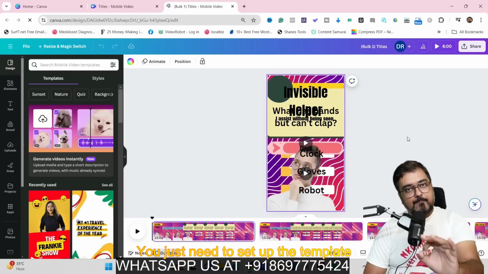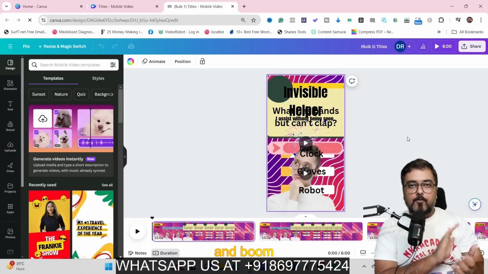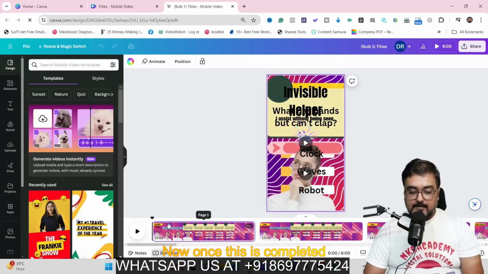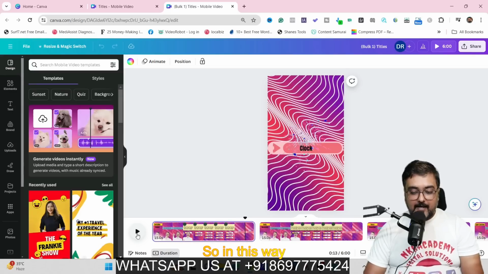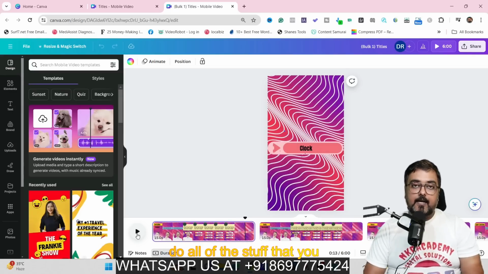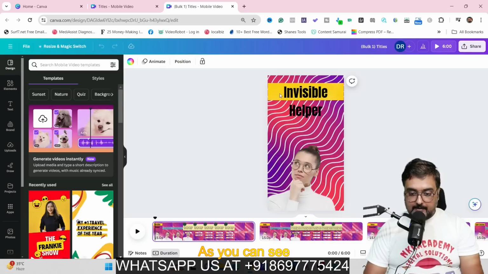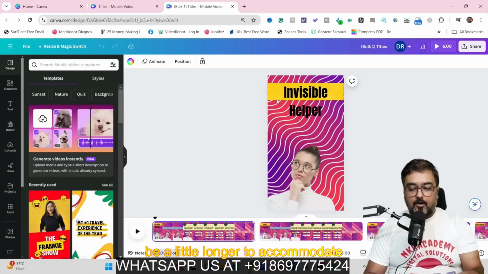You just need to set up the template once, then connect the data source and boom, Canva will do all the stuff for you. So with that being said, that's how it is done. Now, once this is completed, let's play this and see how it works. So amazing. So in this way, you can go ahead and actually do all of the stuff that you want to. Now, what we could have done is probably on this first part, as you can see, the invisible headline could be a little longer to accommodate this.